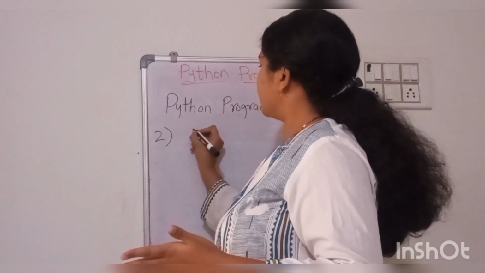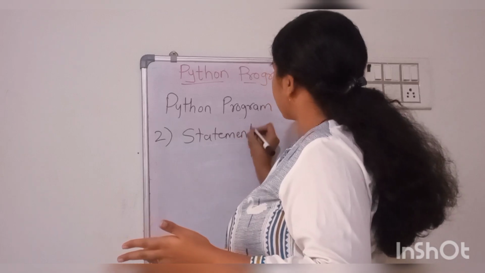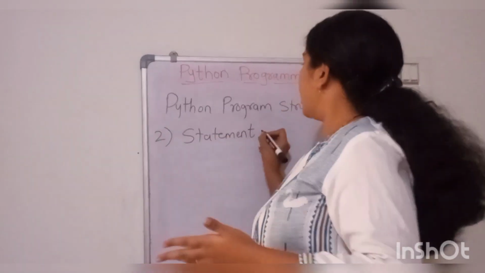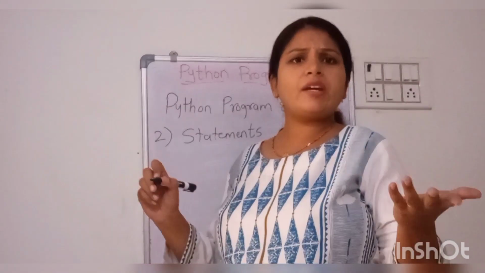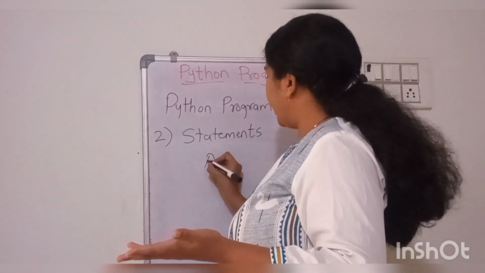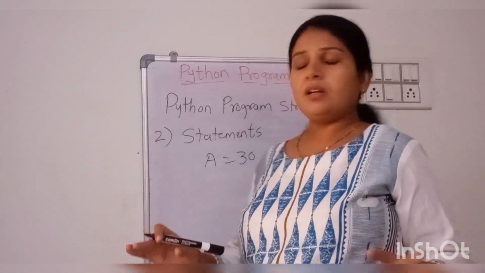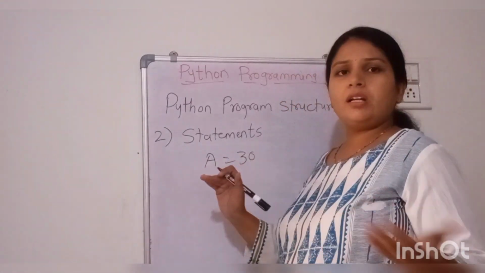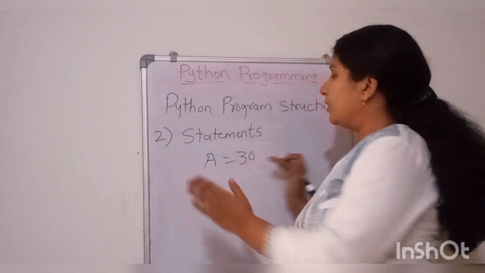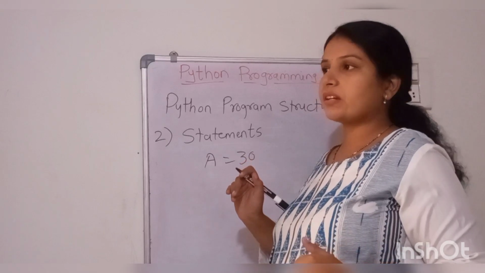So statements, just like we have seen before, right? Statements mean variable declaration, where we can take any variable we want. A equal to 30. This is our normal statement, where we are declaring one variable A and initializing the value 30.